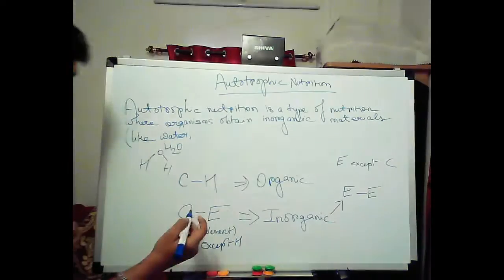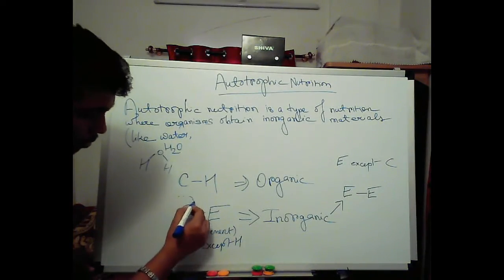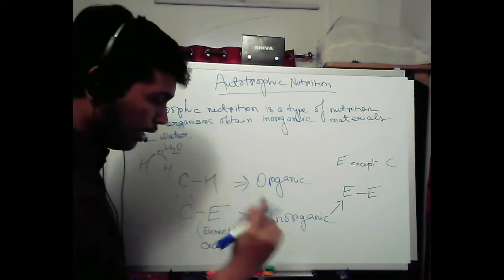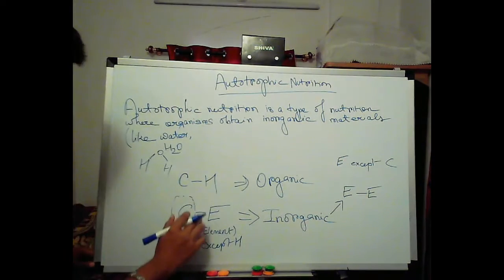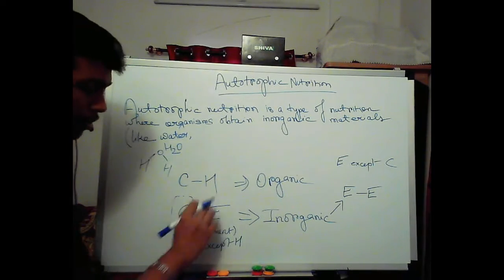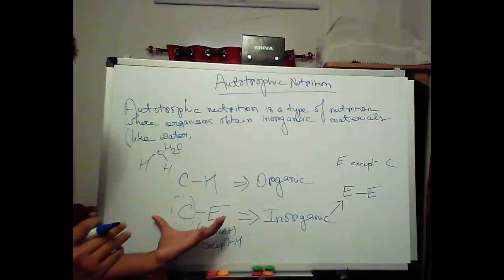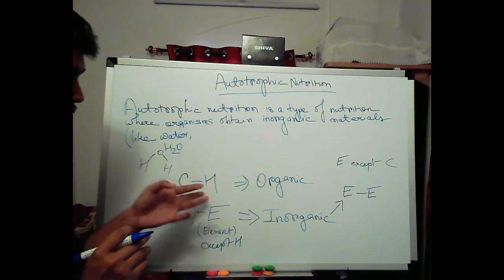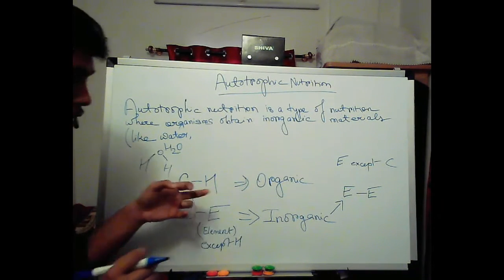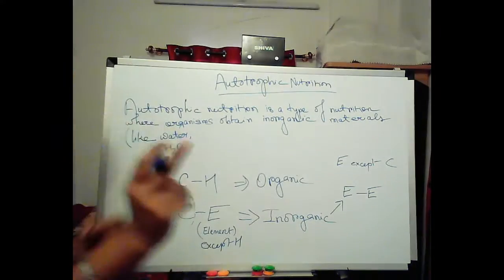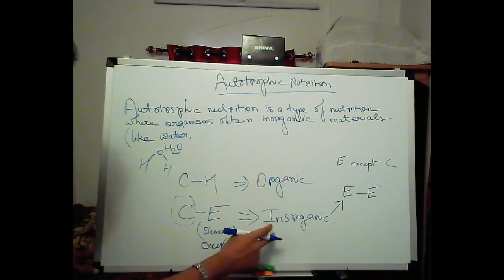Number one, an inorganic compound can have carbon. The first element can be carbon, or the second one can be carbon, but if it does not have this formation, carbon and hydrogen bonded together, then it will be termed as inorganic.